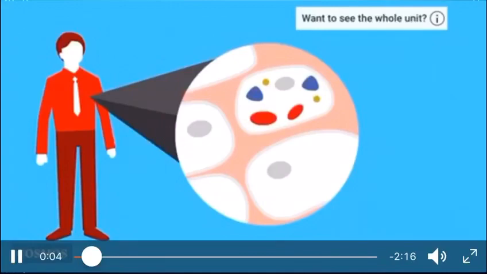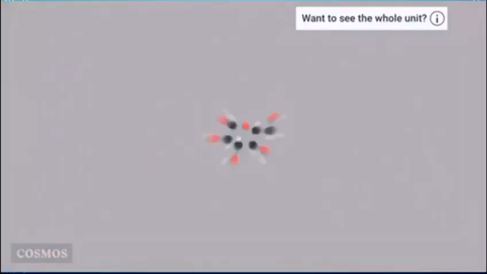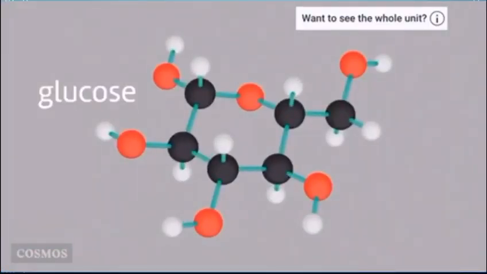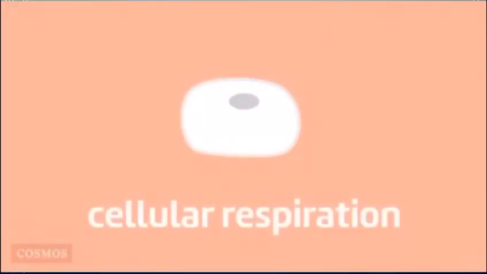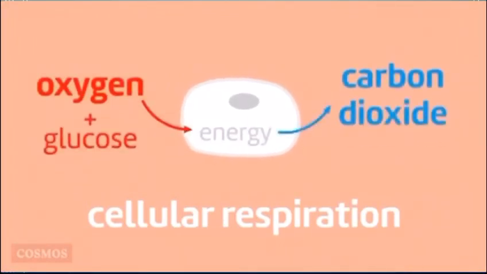All of our cells need energy. They get it by breaking down glucose, a simple sugar we get from food. This process, called cellular respiration, uses oxygen and produces carbon dioxide as waste.